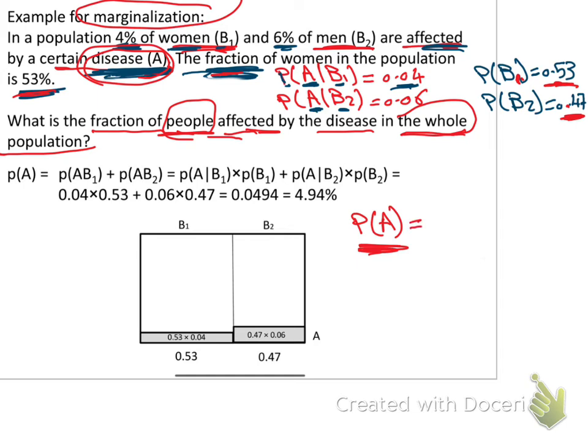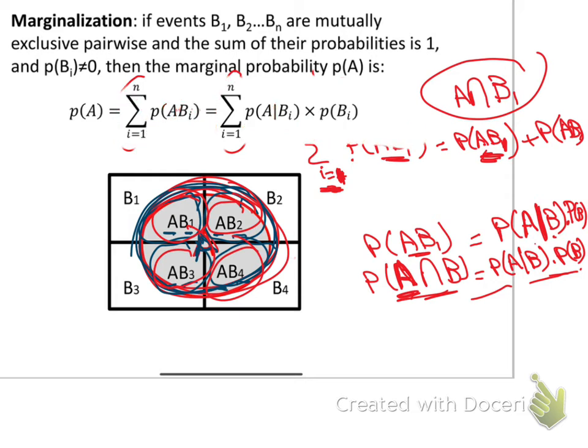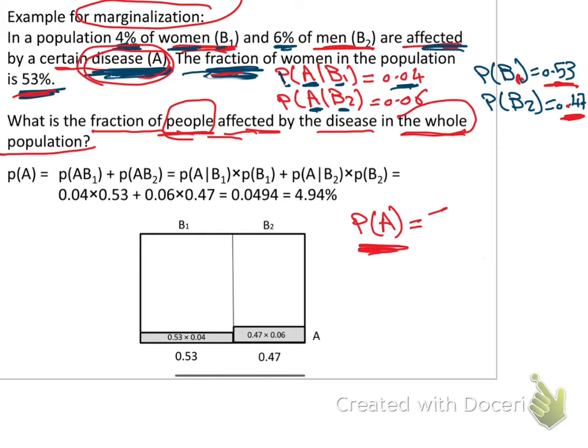Probability of A will equal, if we look at the previous example here, probability of A equals AB1 plus AB2 plus AB3 plus AB4. Here also, if we look at this formula, the probability of A was equal to the sum of ABi. So the probability of A is the sum of A, the disease which he is looking for, this will be constant, and Bi.